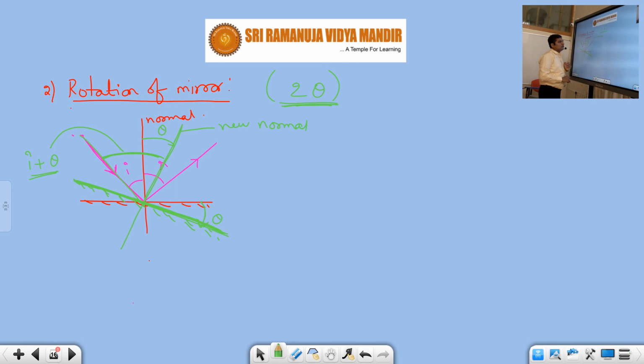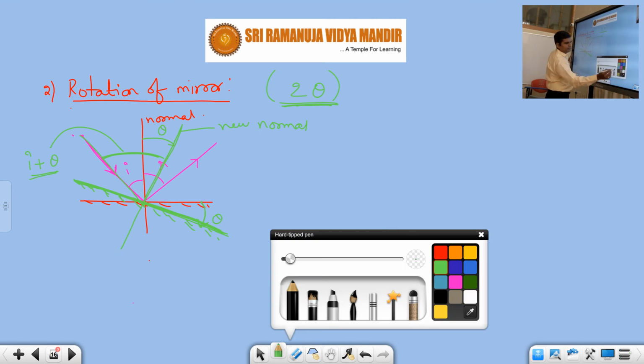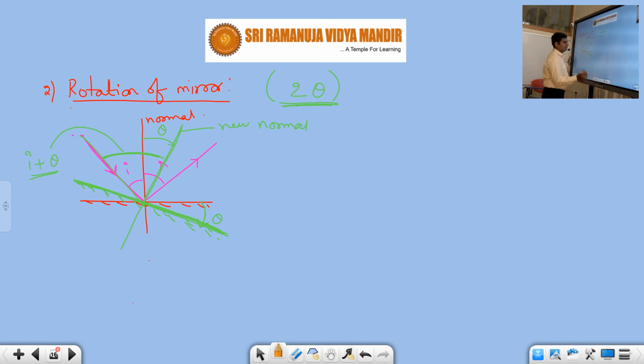Now the reflected ray also should rotate. The reflected ray previously was here. Now it will get rotated by some angle. What is the angle of reflection in the new case?